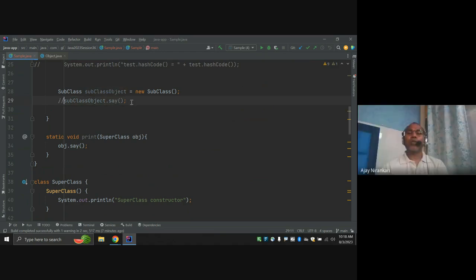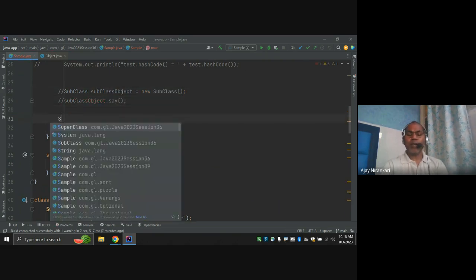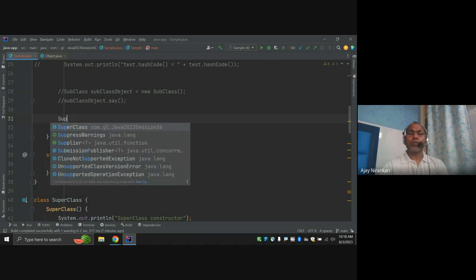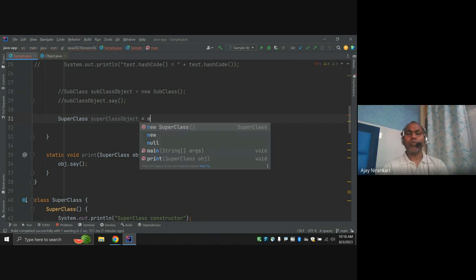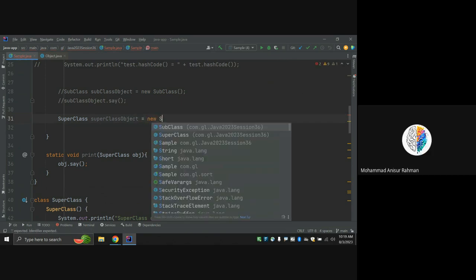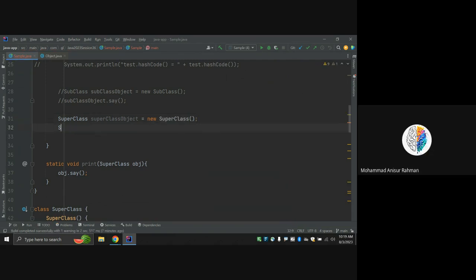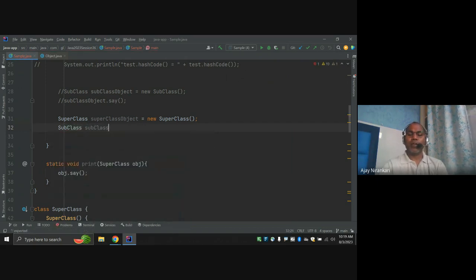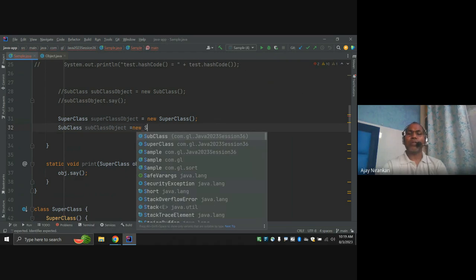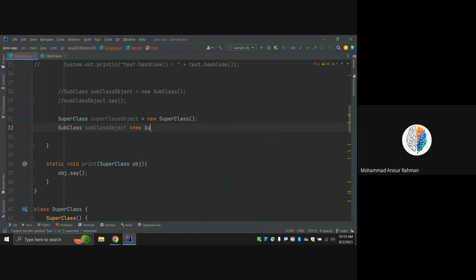Let us create two objects. I create a superclass object equal to new superclass, and I create another object, a subclass object equal to new subclass.